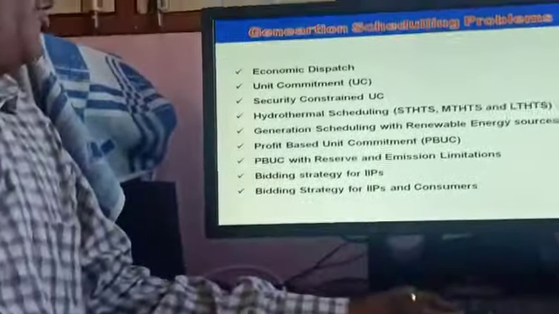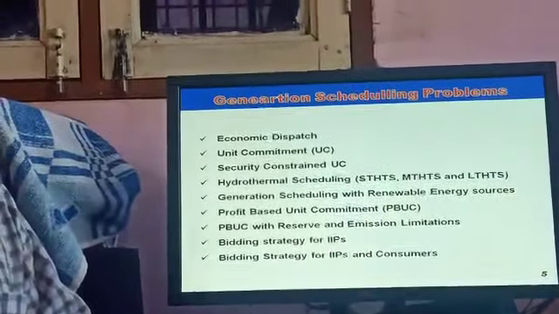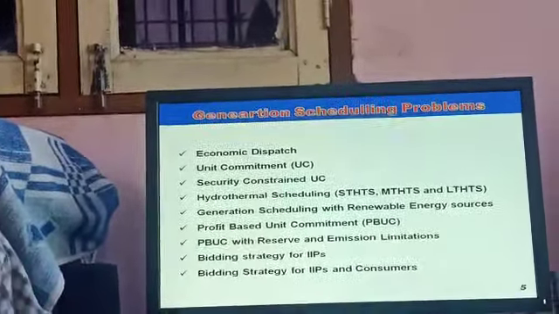The second problem is the unit commitment problem, and the third problem is hydrothermal scheduling. Economic dispatch deals with thermal plants only. But hydrothermal scheduling means hydropower plants and thermal power plants are both coupled together to generate the power.